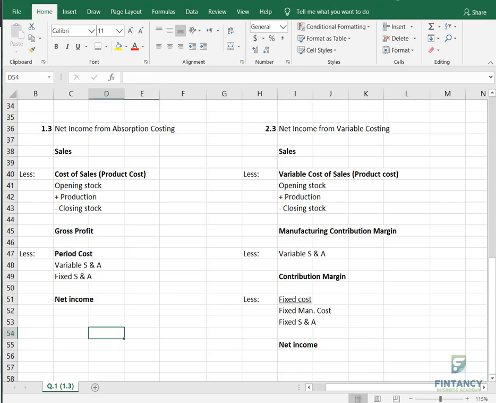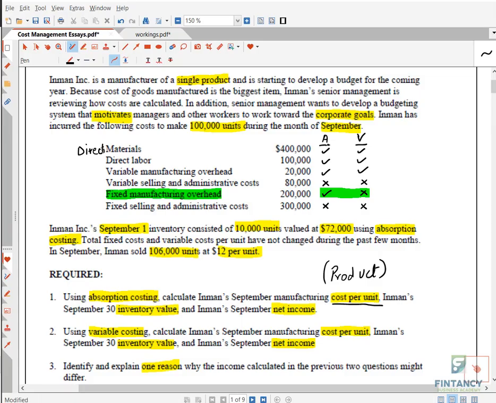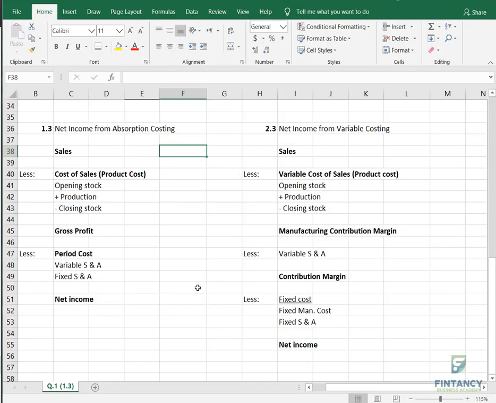Okay, so remember how many units we sold and how much is the selling price? 106,000 and 12 per unit. So 106,000 into 12. This is my revenue in both the methods, right, everyone?